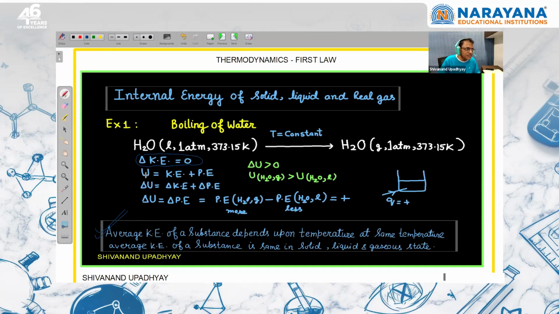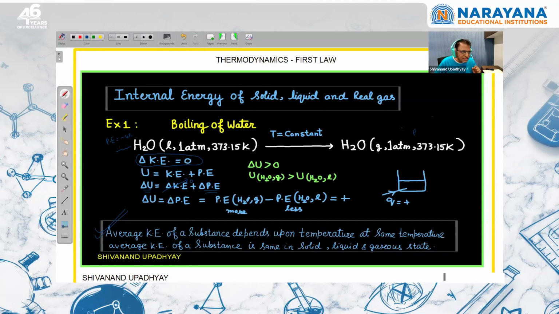Now internal energy of the system is kinetic energy plus potential energy. Change in internal energy is change in kinetic plus change in potential. Change in kinetic energy is 0 for this phase transition because temperature is constant. So change in internal energy is equal to change in potential energy. Now we know that if the water is in liquid state, the force of attraction will be more between water molecules with respect to gaseous state. Here the molecules are far apart, here the molecules are nearby, and force of attraction means potential energy will be negative. So here more negative potential energy will be there.